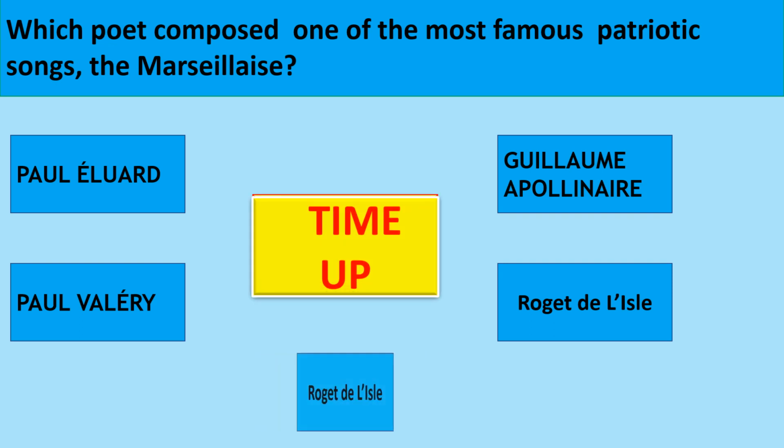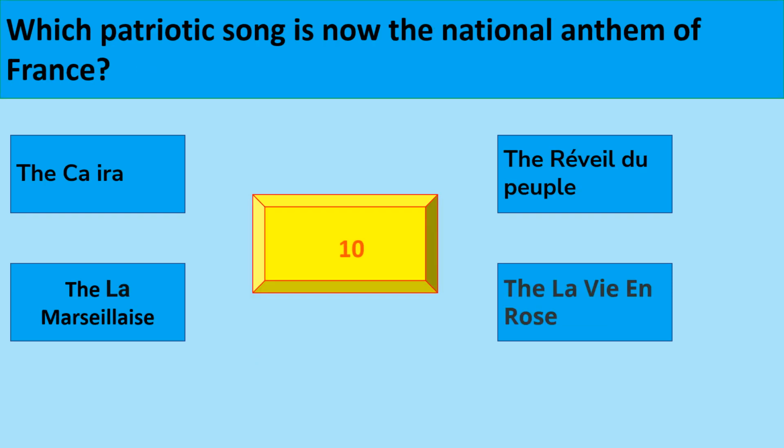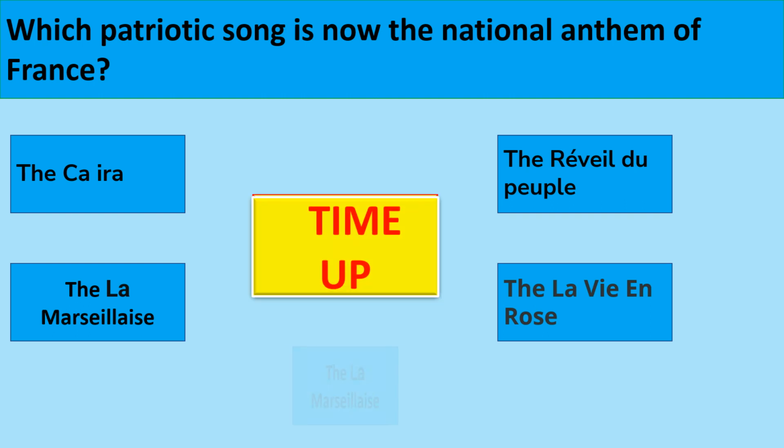The correct option is Roget de Lisle. Which patriotic song is now the national anthem of France? The correct option is La Marseillaise.